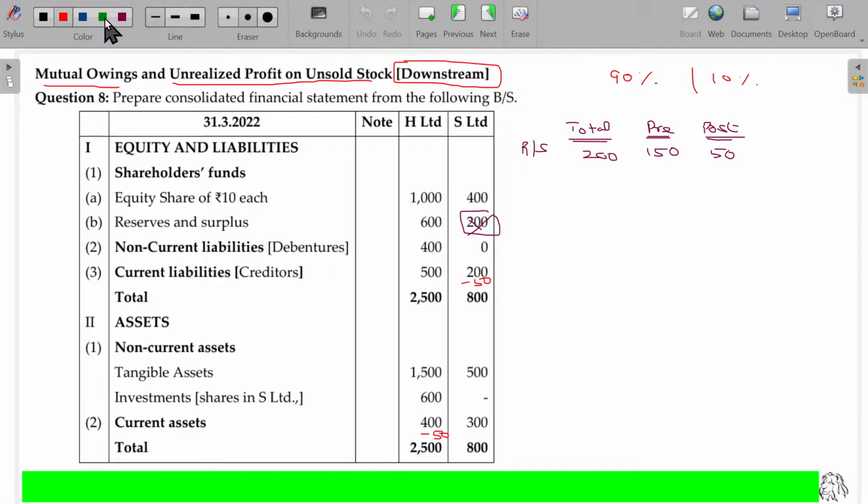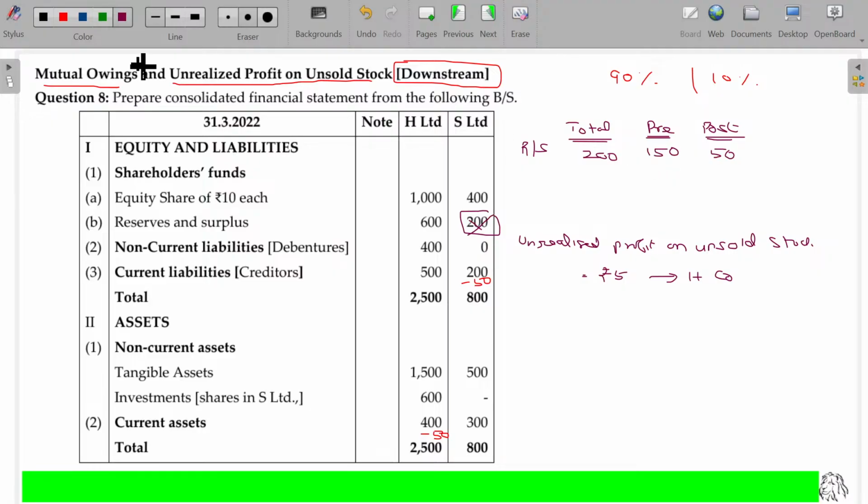Unrealized profit on unsold stock, the value being 5 rupees, will be adjusted only in the holding company's books.